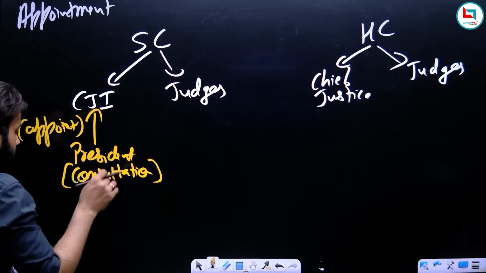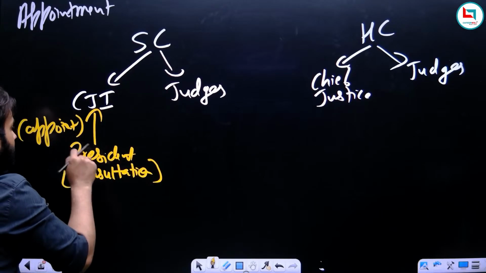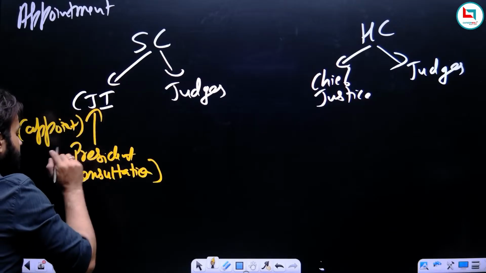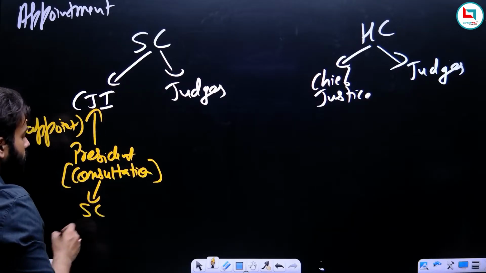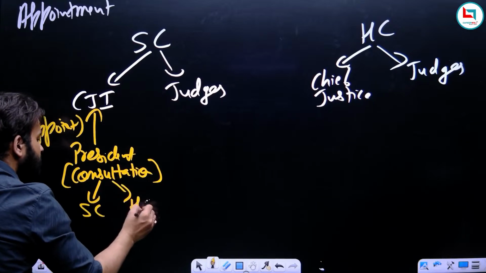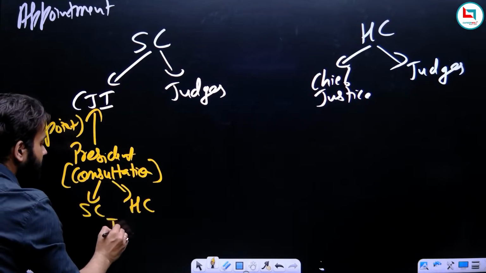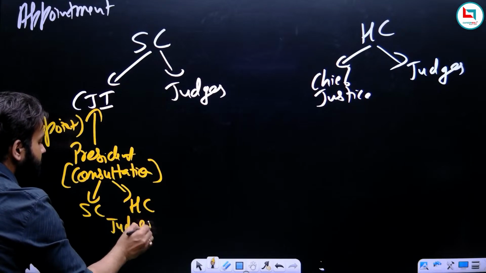According to the Constitution, the President while appointing the CJI should consult such judges of Supreme Court and such judges of High Court as he deems necessary.